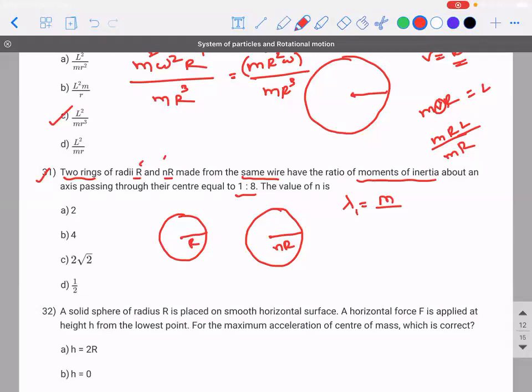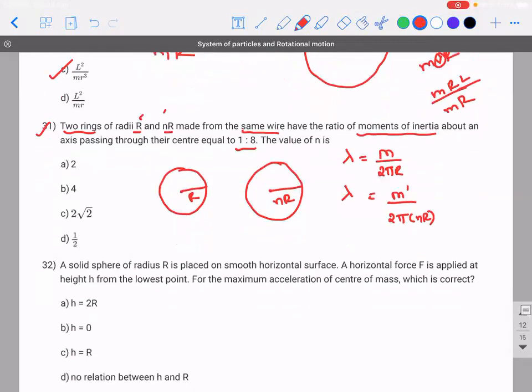So linear density lambda is equal to mass per unit length. Initially, for the first one, lambda 1 is how much? M by 2 pi r. Correct? So what is lambda for the second material? M dash divided by 2 pi into n into r. So what can I say? M is equal to lambda into 2 pi r. M dash will be equal to lambda into 2 pi into nr. So it is n times lambda times 2 pi r.